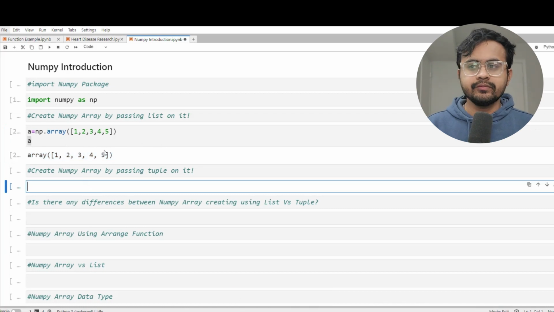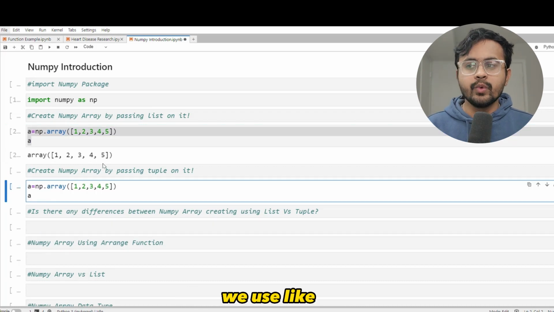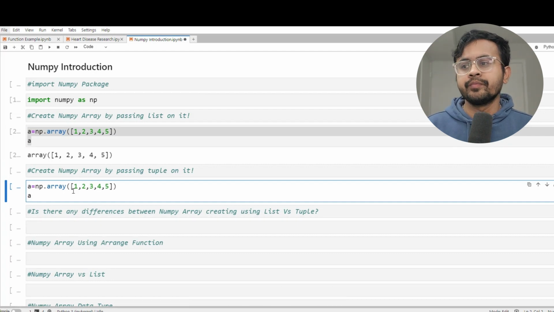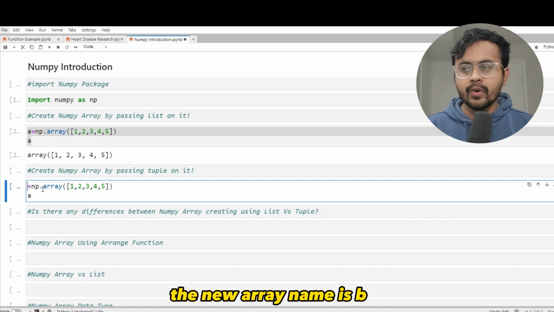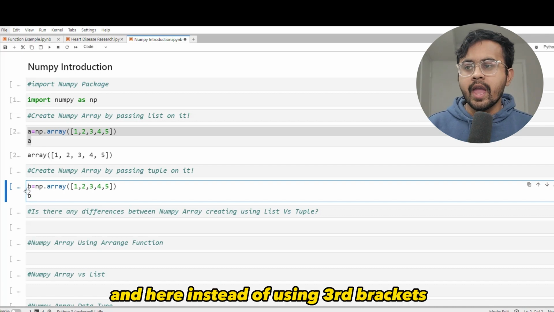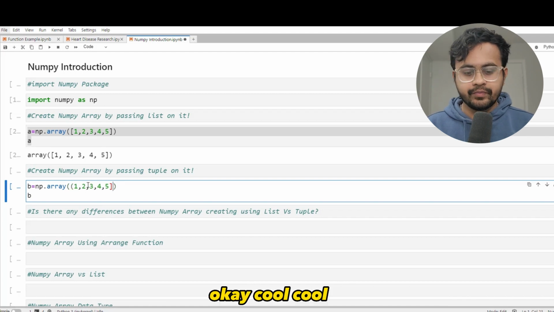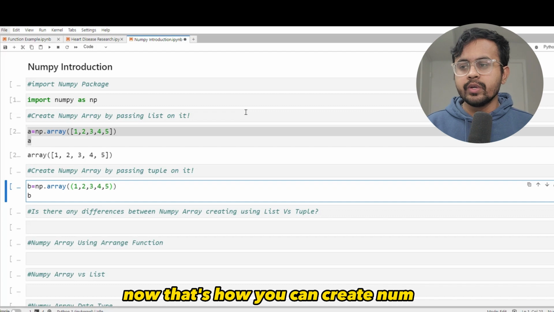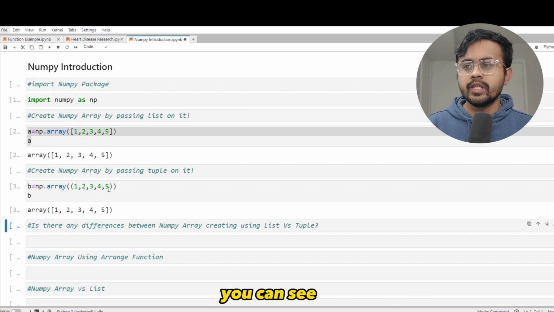Now guys, let me create the Numpy array by passing a tuple in it. So how to create a tuple? I hope you remember. We use first brackets to create the tuple. So how are you gonna do that here? Let me just make a little bit of change. Let's say the new array name is B, and here, instead of using third brackets, we need to assign it with the first brackets. Okay, cool. Now that's how you can create a Numpy array as well. And let me hit the run button here. You can see now I got the output.